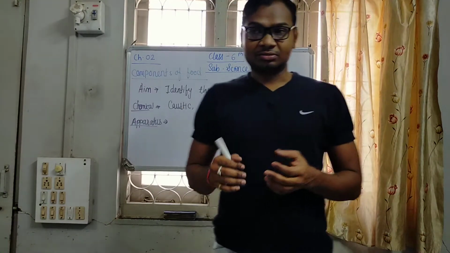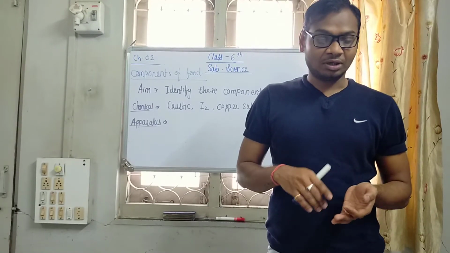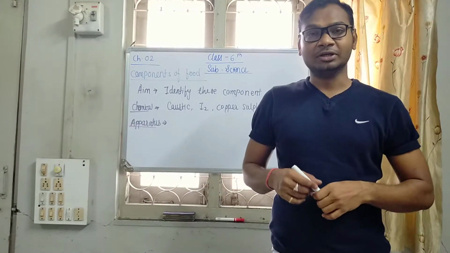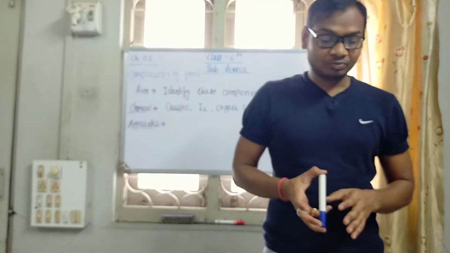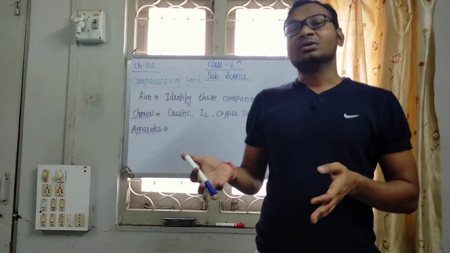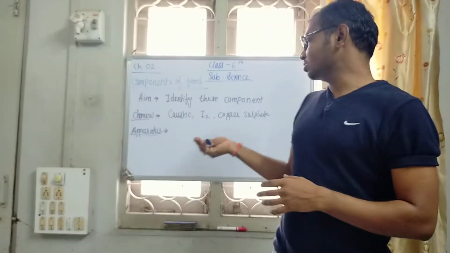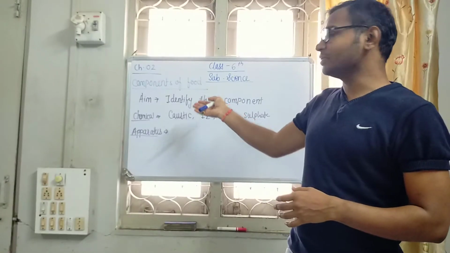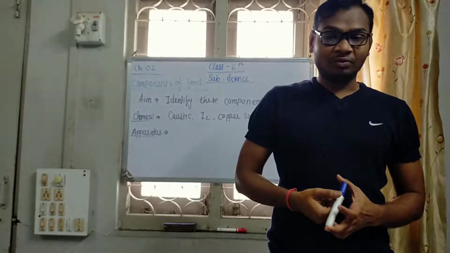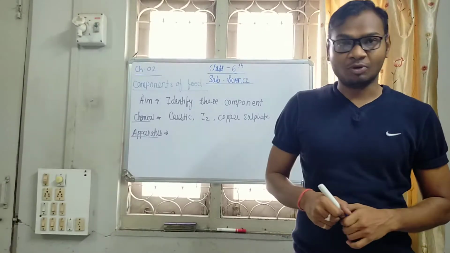In apparatus, we need some test tubes and a dropper to perform. So precautions are there. Don't eat the tested food which will be in our observation. So first, the test of carbohydrates.